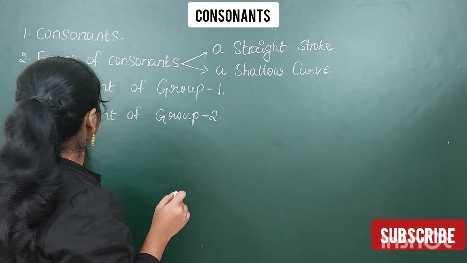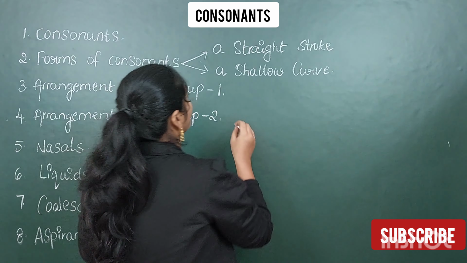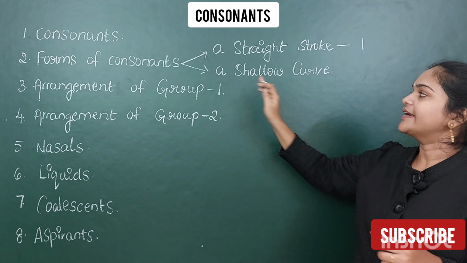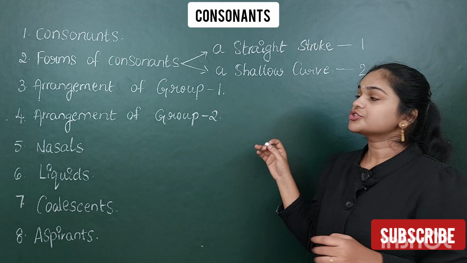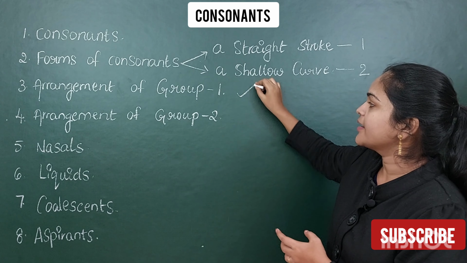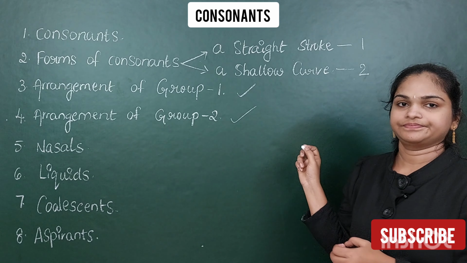Next, the third one, arrangement of group 1. We consider straight strokes as group 1 and shallow curves as group 2. So we are going to arrange straight strokes here and shallow curves here.